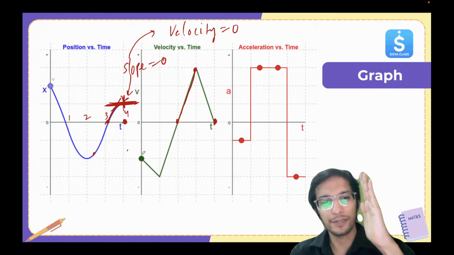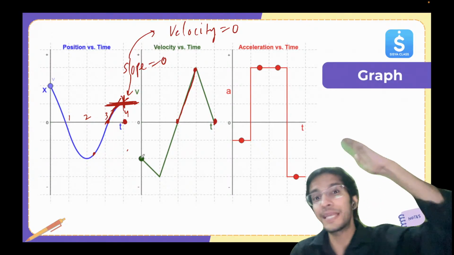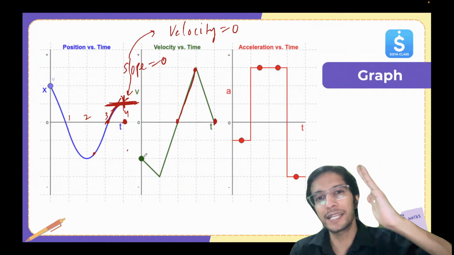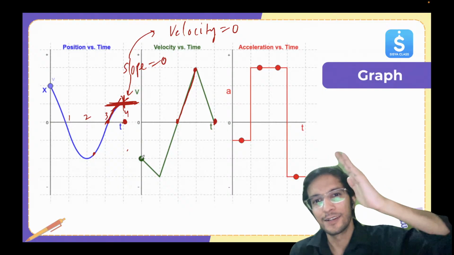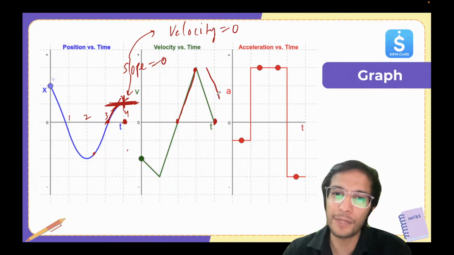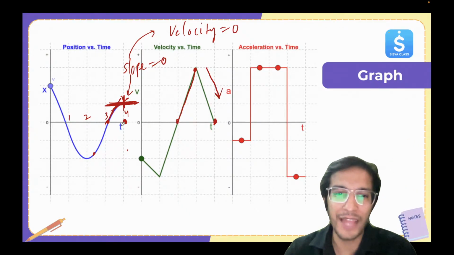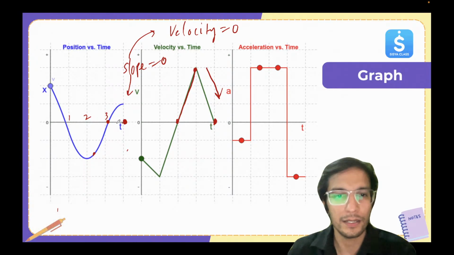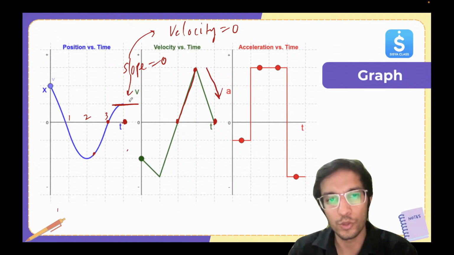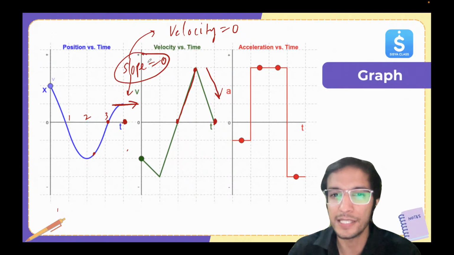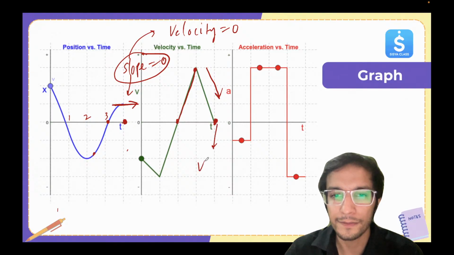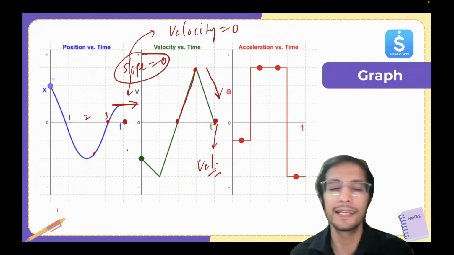So at 3, it has peaked. The velocity has peaked. After 3, the xt graph curved down. The slope starts to decrease. So the velocity graph starts to come down. The value starts to decrease. And then at the fourth point, when we see the curve, it's becoming parallel to the x-axis. So here slope is becoming 0. That means velocity is becoming 0.